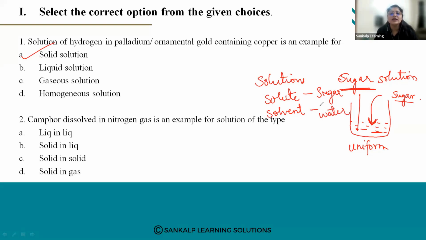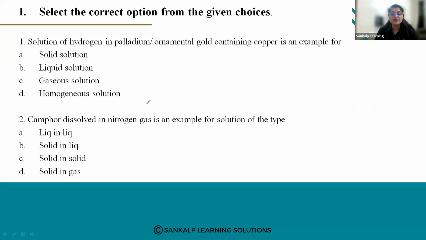Always the solute will be present in a small amount, and the solvent will be present in a larger amount. Remember these things.